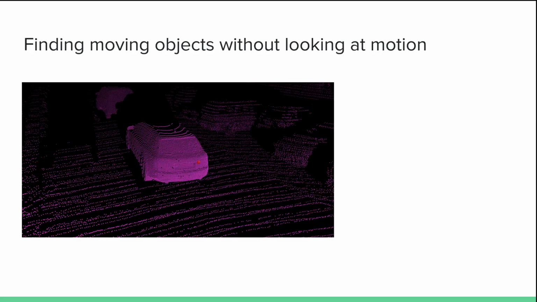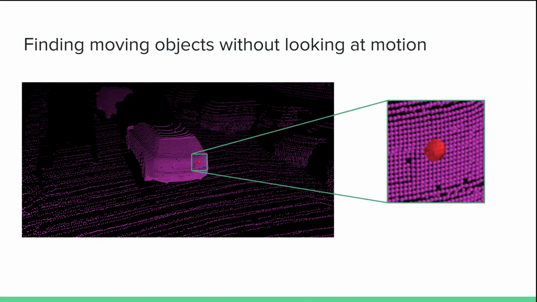We show this with a simple experiment where we will train a classifier to segment moving points from the static points. The catch is that this model will not be given access to the second frame of the input, so it can't possibly learn anything about the actual motion in the scene. Additionally, we will only give the model access to a tiny amount of local information. Specifically, the input to our segmentation model will be just the local neighborhood of each point visualized in this red circle. Then, the model will predict the moving or static label of the point at the center of this neighborhood.